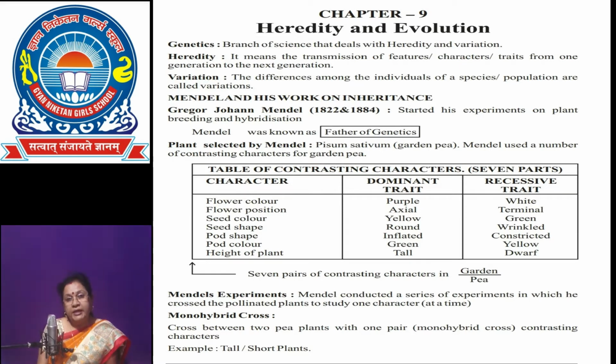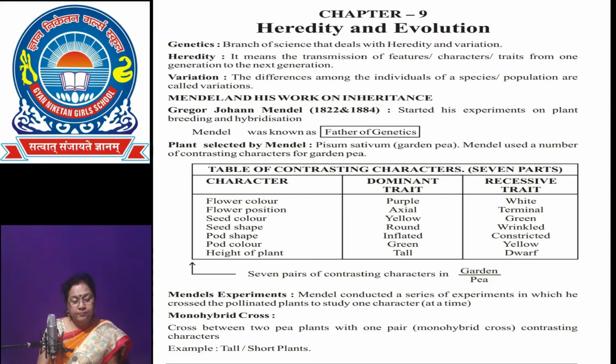Now, alleles. What are alleles? Alleles are the set of genes which are present on the chromosomes, which is affecting the same character in contrasting manner.